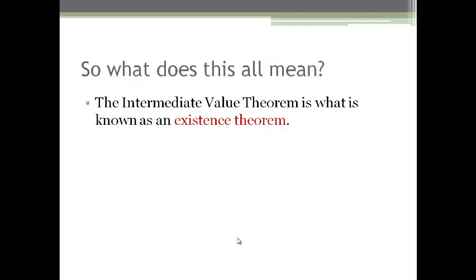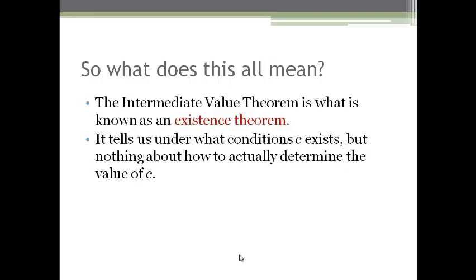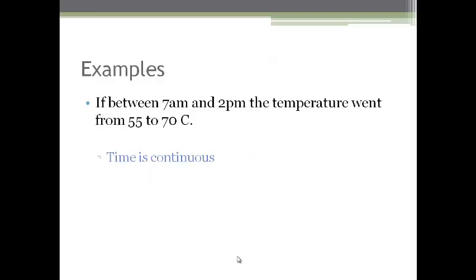So what is the meaning of the intermediate value theorem? This theorem tells the conditions under which the value c exists, but using this theorem we cannot actually determine the value of c. So it is nothing but an existence theorem. For example, consider the following.